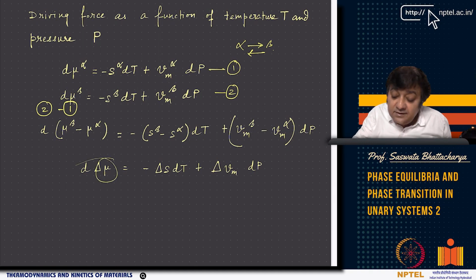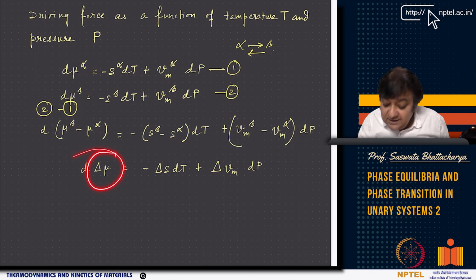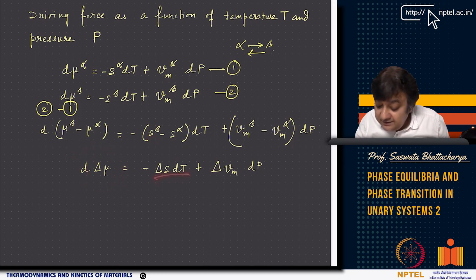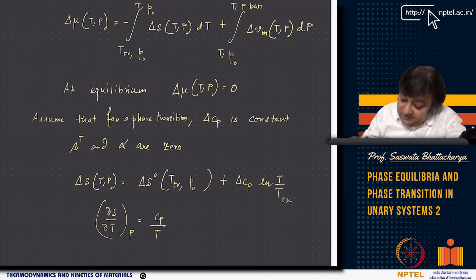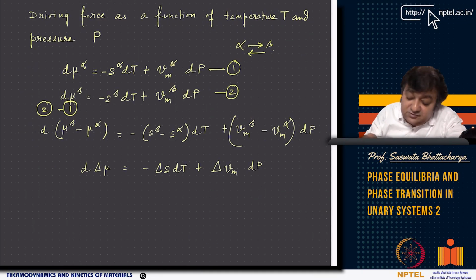It is nothing but delta mu, which is basically s beta minus s alpha, which is minus delta S dT, and delta Vm dP, right? Which is Vm beta minus Vm alpha. That's it. Right, now you can integrate, so you know the d of delta mu, so you can integrate.